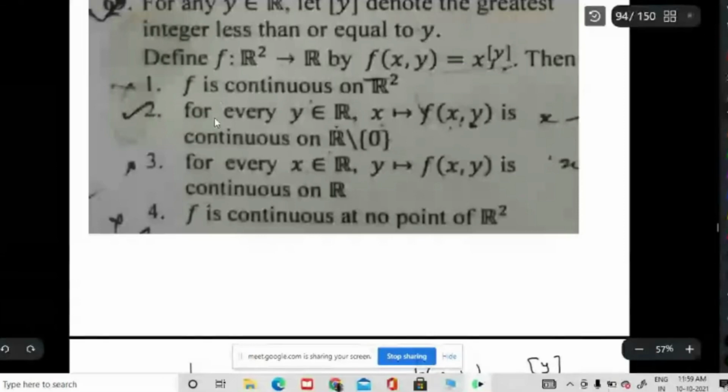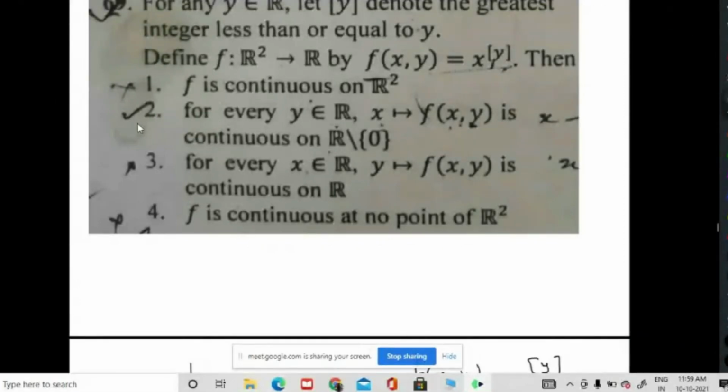So what about the second one? For every y belongs to R, x going to f(x,y) is continuous on R minus 0. Is that correct? What you have to do is fix one y, then look at the function x going to f(x,y).